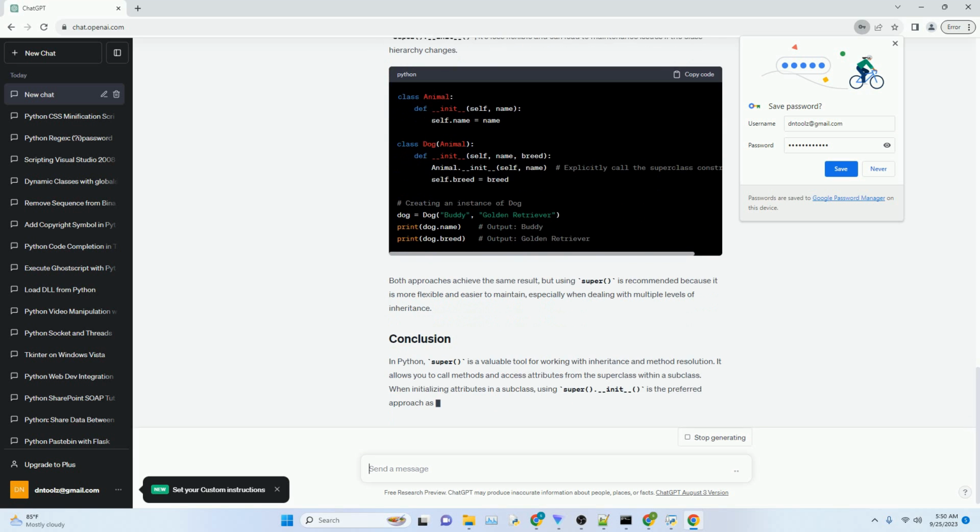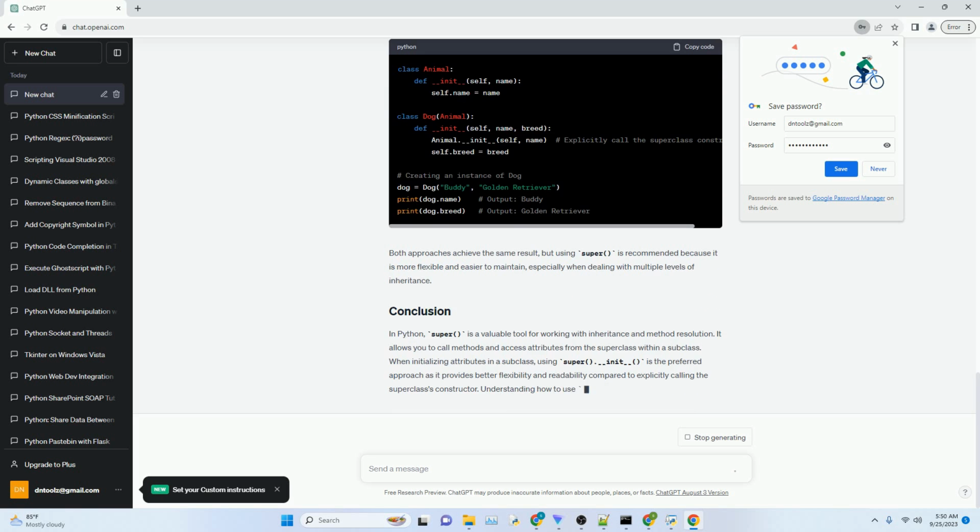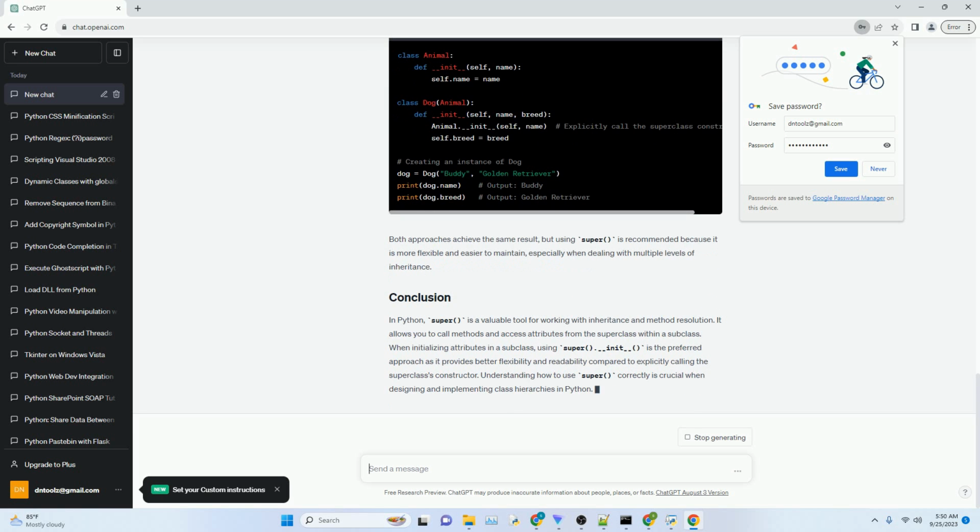The super function allows you to call a method or access an attribute from the superclass within a subclass. It is often used in the constructor, the __init__ method, of a subclass to ensure that the initialization code of the superclass is executed before adding any additional functionality specific to the subclass. When you call super().__init__, you are invoking the constructor of the superclass.